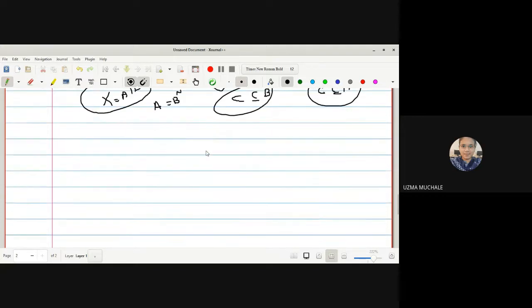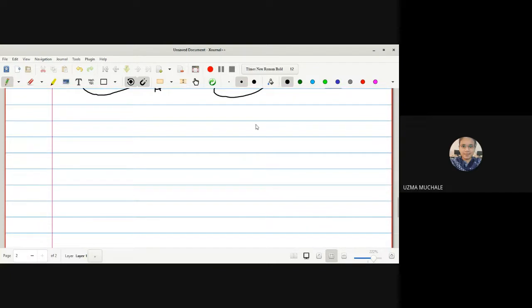Now the next theorem: X is a T space, C is a connected subset of X, and C bar is also a subset of X. C is contained in C bar, given to us, and we have to show that C bar is also connected. That means we have to prove that if C is connected, then C bar is also connected. What is given to us?